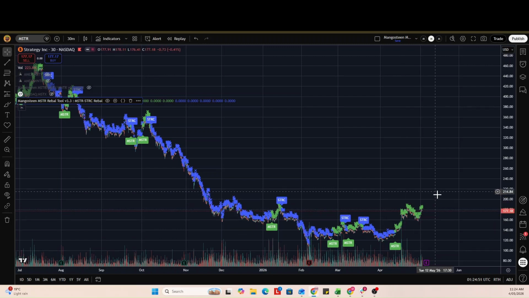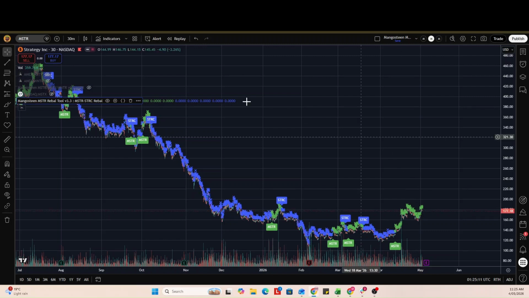And then at some point, maybe we'll come back down and we'll rebalance into STRC. And that becomes very, very powerful because when we're out of the MSTR market, we are enjoying the STRC 11.5% dividend income, which is lovely. And when we are in the market, we are enjoying the tremendous growth value of the MicroStrategy equity product.